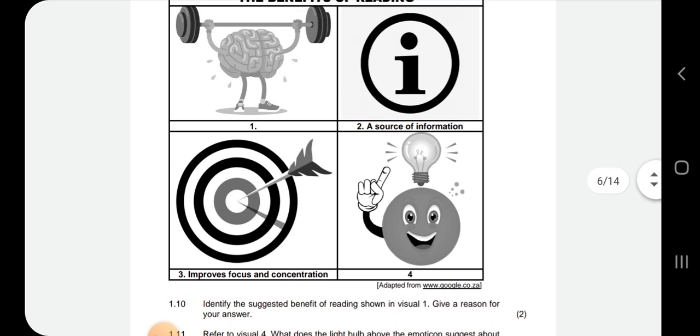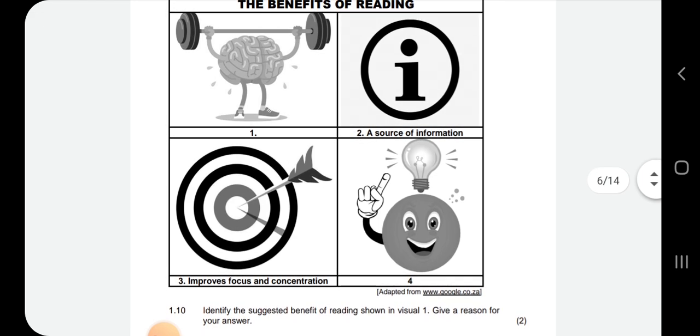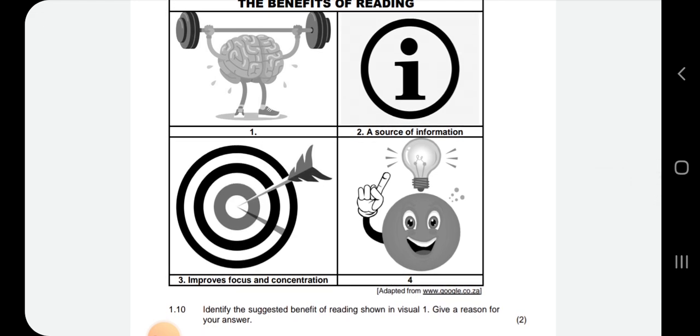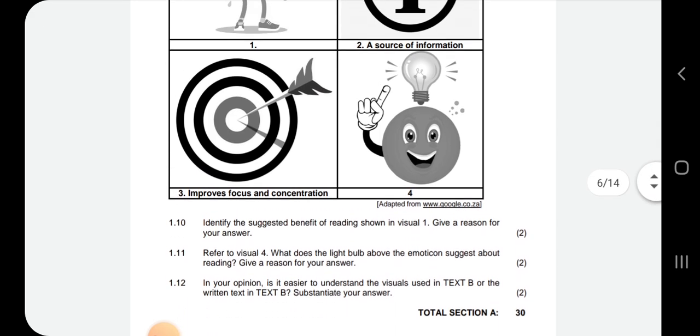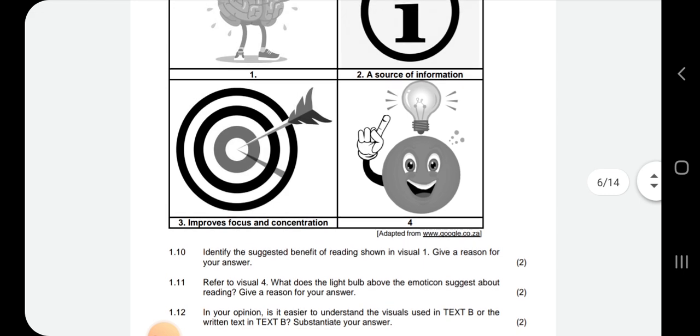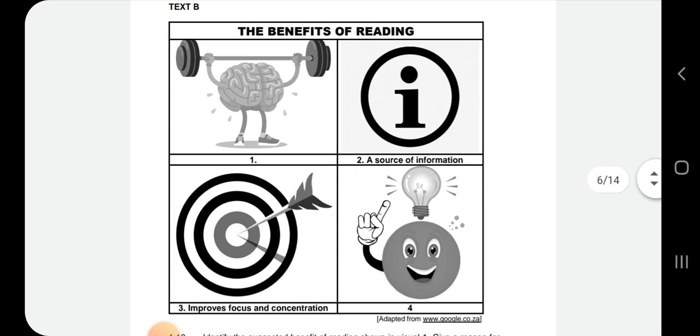It's easy to understand the visual ones because there you see, okay, it's strong. This number 3, I will not be able to know what I can say about it if it was not written for me. So it is easy to understand the visuals because they are more clear.